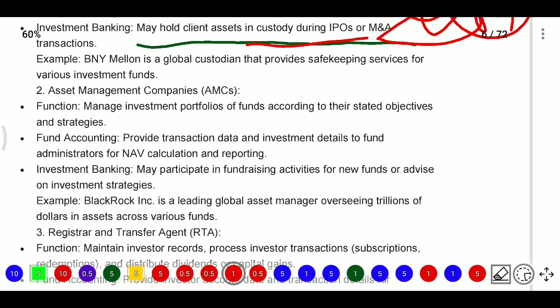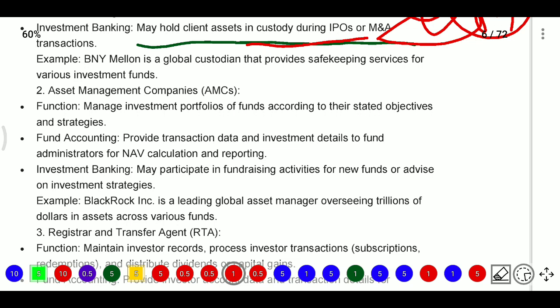So how does the asset management company work in fund accounting? They will provide transaction data and investment details to fund administrators for NAV calculation and reporting. So this AMC will provide transaction data and investment details to the fund administrators. The fund administrator will account for that for NAV calculation and reporting.